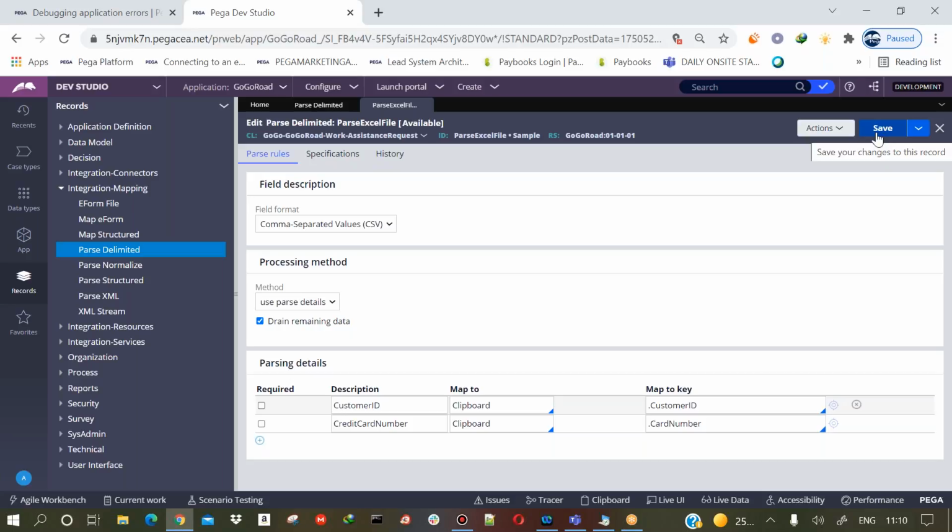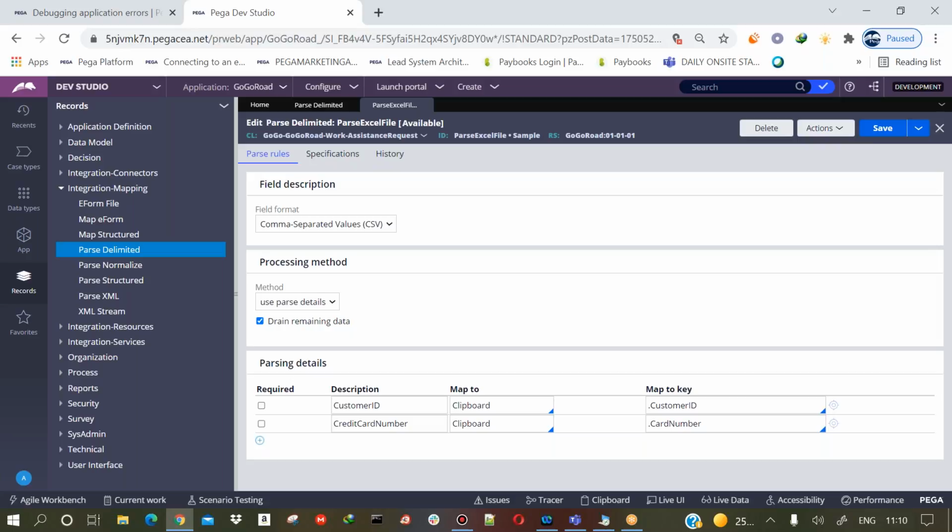The parse delimited is used for parsing whatever the incoming file that is coming into your clipboard, so that you can understand, okay, the first column belongs to customer ID, second column belongs to credit card number, like that. So that's what you will do here.